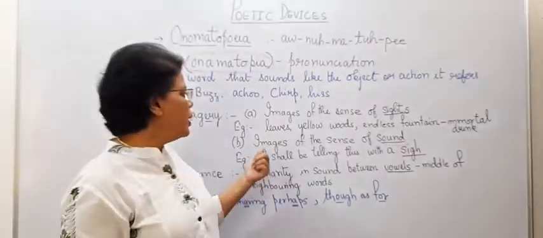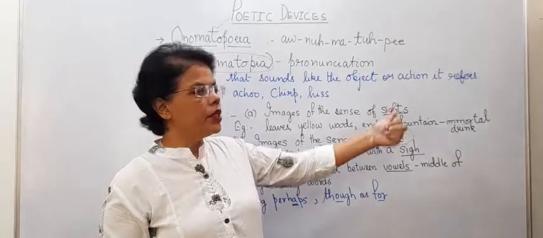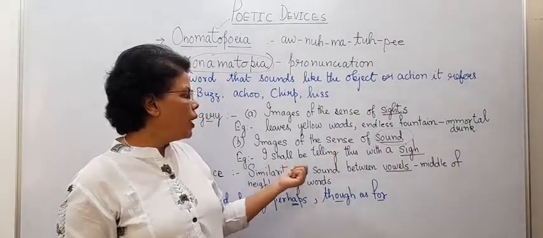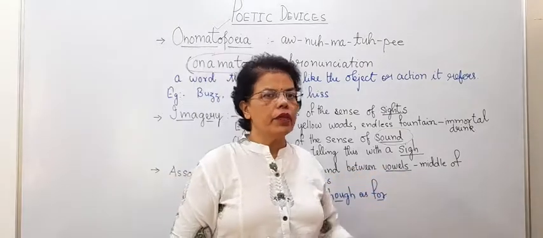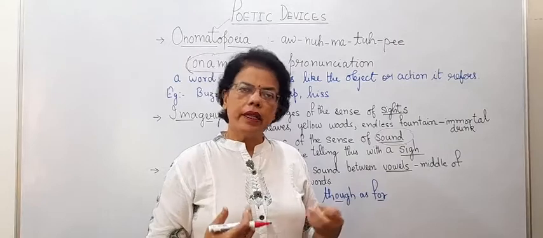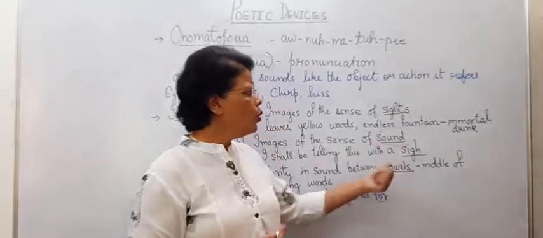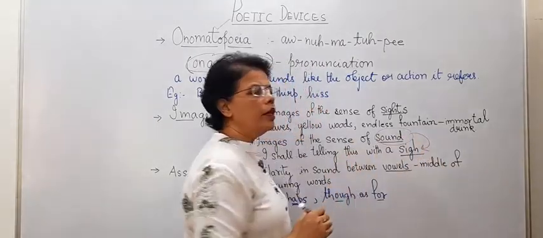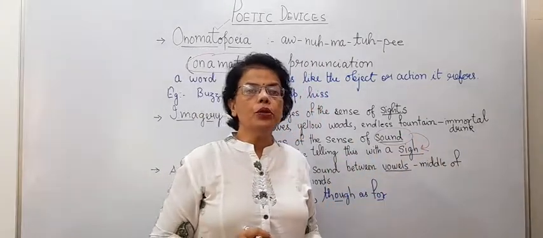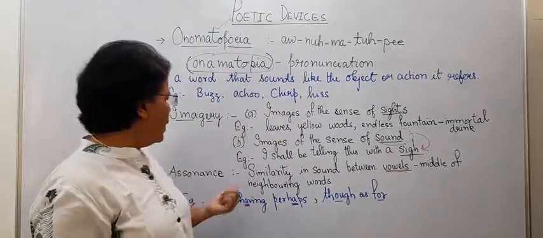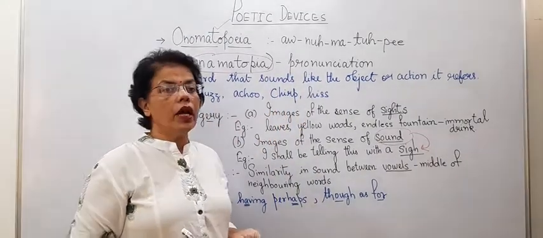So here, images of sound and images of sight. In images of sound, see, it is talking: I shall be telling this with a sigh. Sigh means to take a deep breath. To assure that it is a sound, the word sigh is used. Is that clear? Fine.